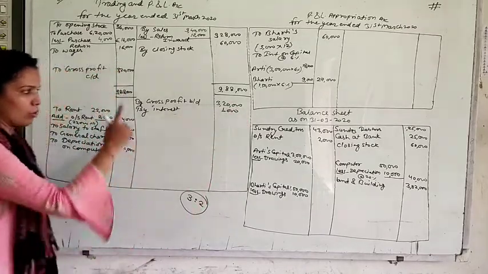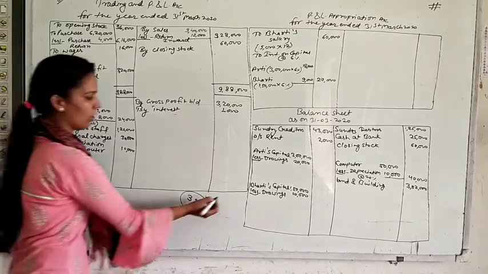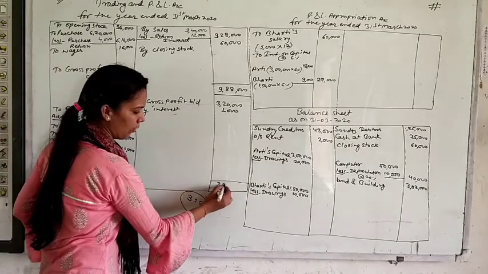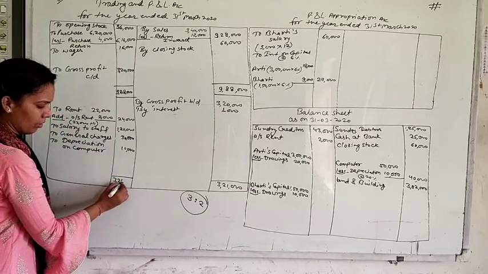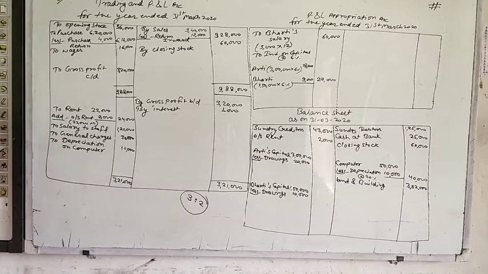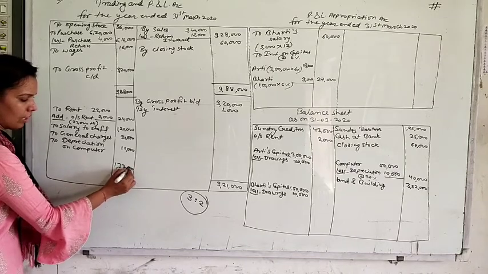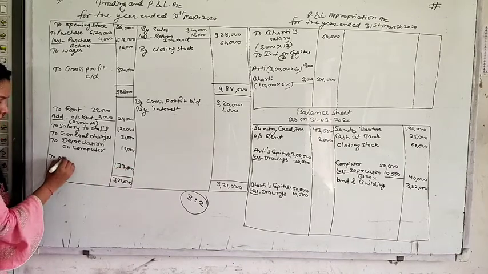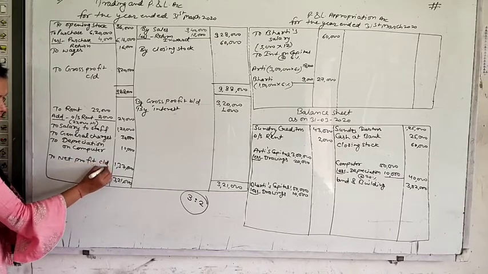It is 3,20,000. Now total of P&L account, credit side you have got total, that is 3,21,000. Out of 321, deduct all these items, then you will get net profit. It will be 1,37,000. We will write here to net profit CD.